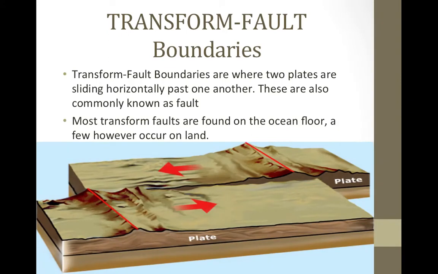Transform fault boundaries. Transform fault boundaries are where 2 plates are sliding horizontally past one another. These are also commonly known as faults. Most transform faults are found on the ocean floor. A few, however, occur on land. So two plates are grinding on each other horizontally.